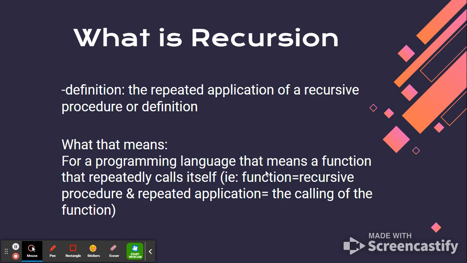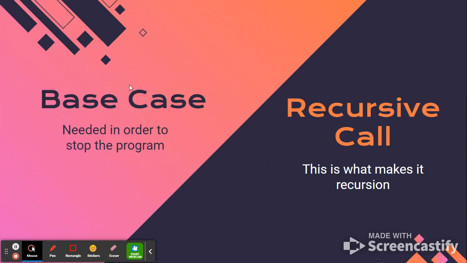It's a little bit complicated, but no need to worry. So basically, we need two things. We need a base case, and we need the recursive call. Now, this is basically what makes it recursive. The recursive call is the function call, and that is why it is a recursive function, because it repeats. It's basically a type of loop. Our base case is pretty important because we do need to stop the loop or else we get an infinite loop, which would be very bad because our function wouldn't really work that well.